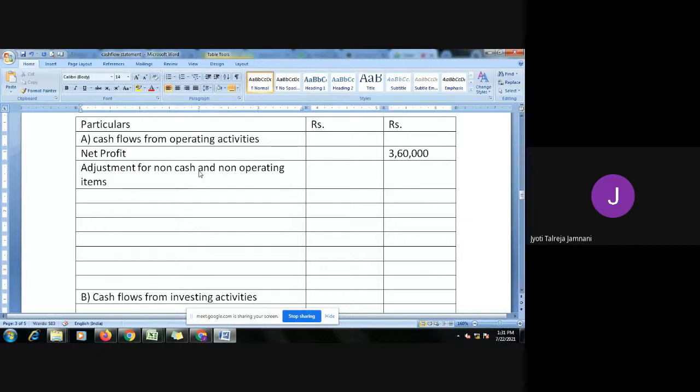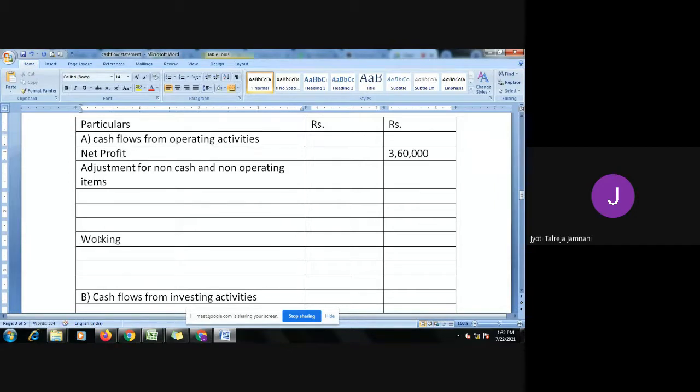Depreciation is a non-cash item. Cash doesn't go out, so we shouldn't be taking it here. Profit on sale of land is not our day-to-day operating activity, so it shouldn't be taken here. Anything which is non-cash, non-operating, we will adjust it here. So I'll leave 2-3 lines for that adjustment.